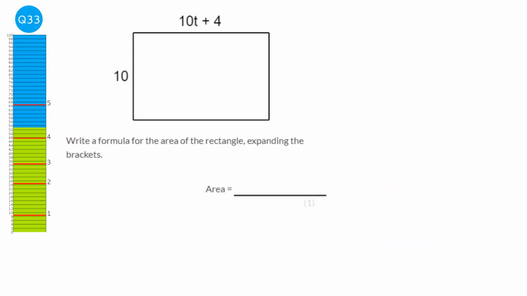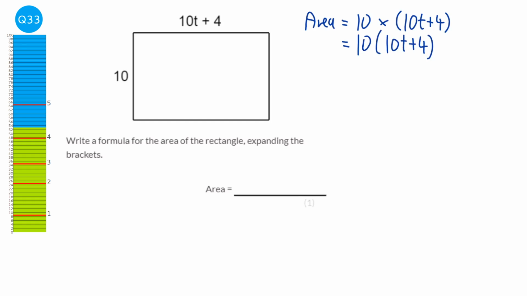So to find the area of a rectangle, we do length times the width. So here, to find the area, we will do the 10 times the whole of the 10t plus 4, and to show that we're doing the whole of it, we put it in brackets. So a different way of writing that is 10 brackets 10t plus 4, and whichever method you use to expand brackets, feel free to do it here.